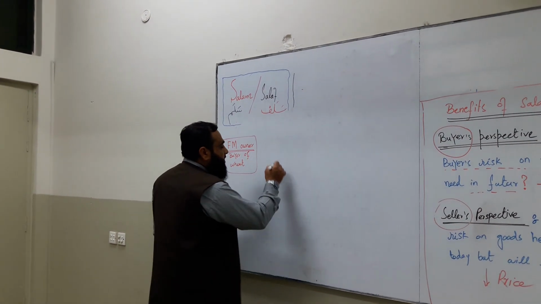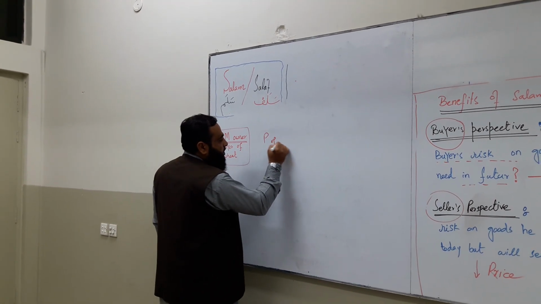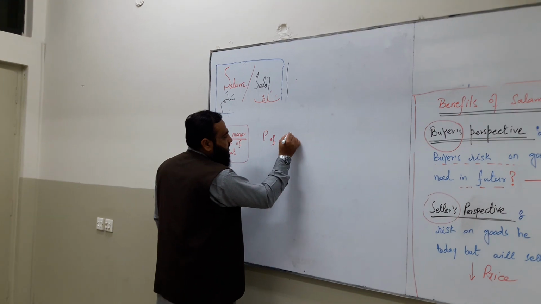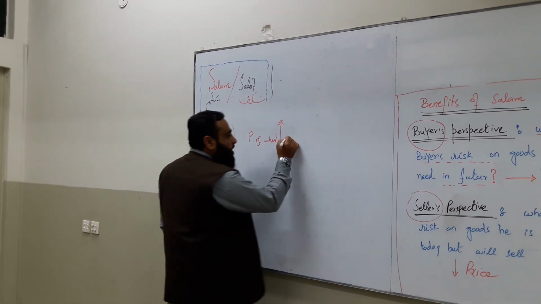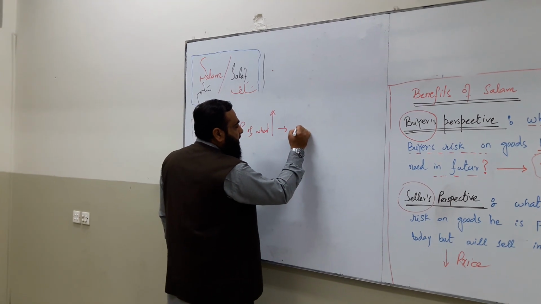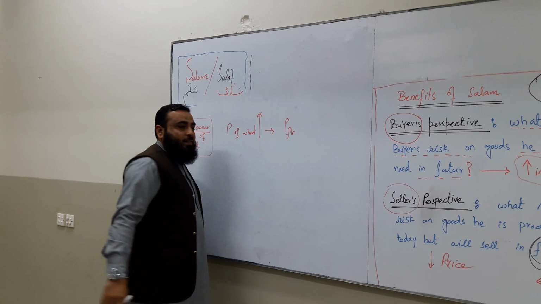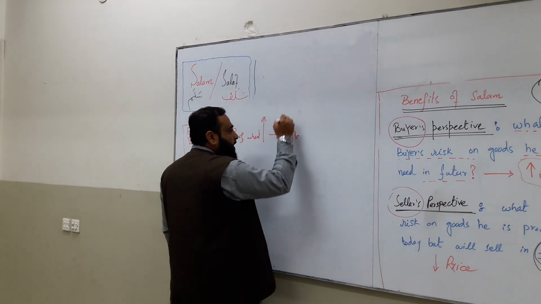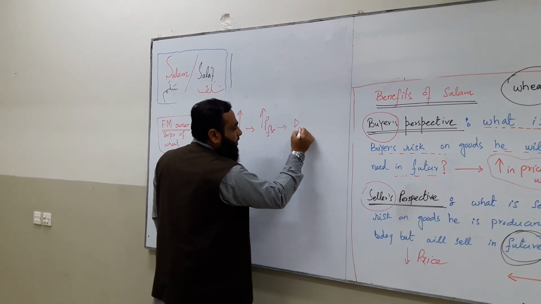He is thinking that if the price of wheat increases in future, then what will happen? Consequently, the price of his flour will increase. When the price of his flour increases, then what will happen to the demand for his flour?